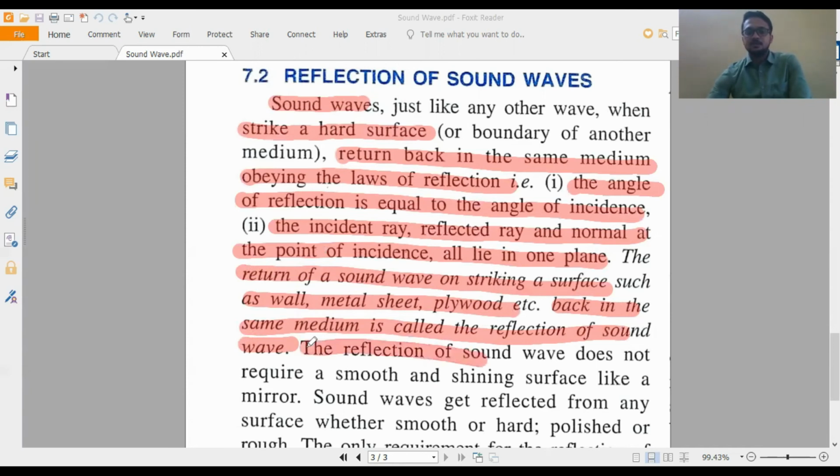The reflection of sound waves does not require a smooth, shiny medium, whereas for the reflection of light waves, a smooth and shiny medium is needed. In most cases we use a mirror for the reflection of light. But for the reflection of sound waves, we do not need this kind of medium. If there is a smooth, shiny surface, fine. If it is not smooth and shiny, then also fine, sound waves will reflect.